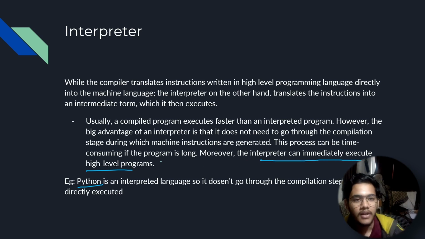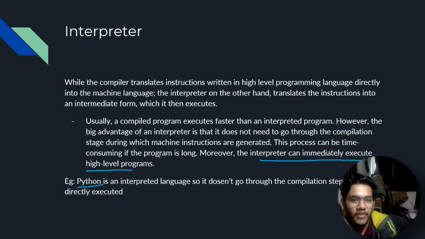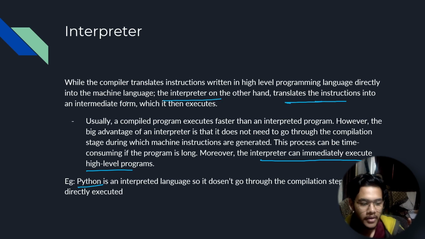In compilation, we first need to convert that program, and then the executable file that is generated can be run. But with an interpreter, you can directly run the program, and the interpreter converts the program into an intermediate form that can be run directly, right?